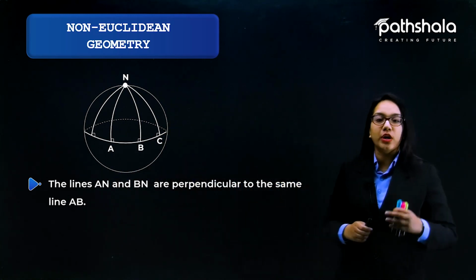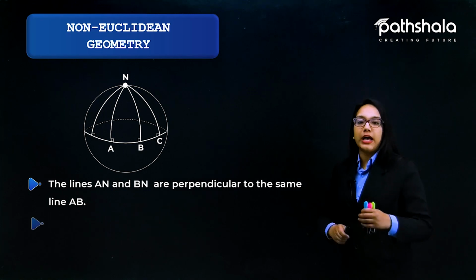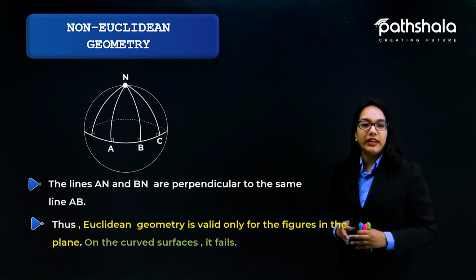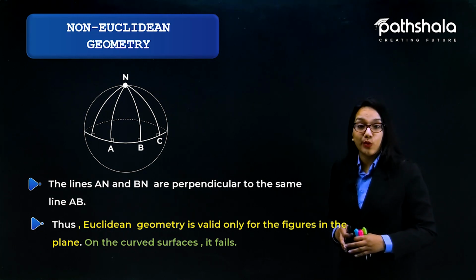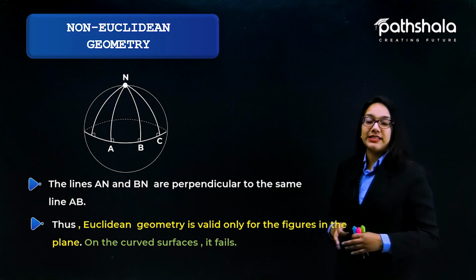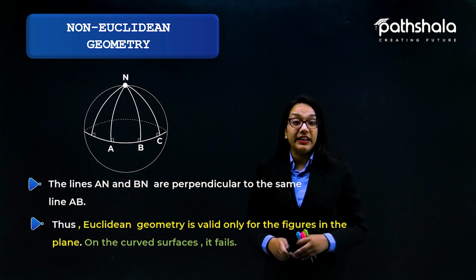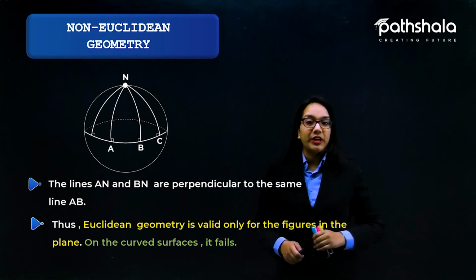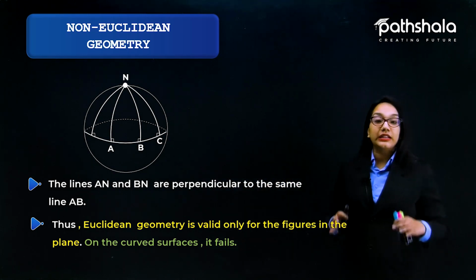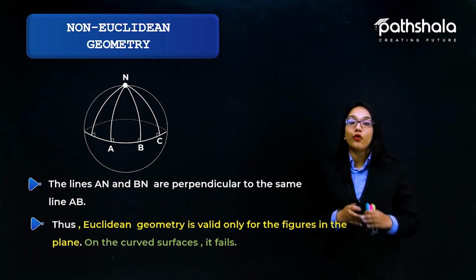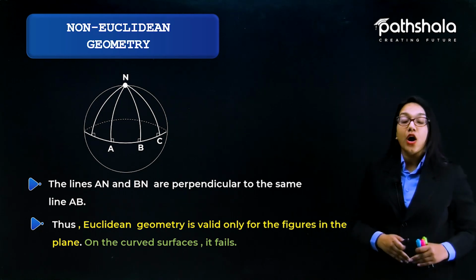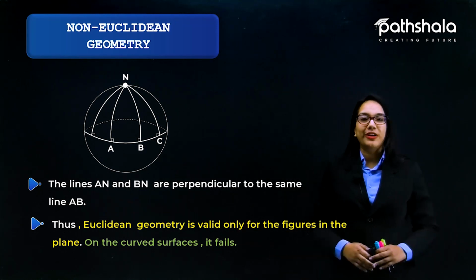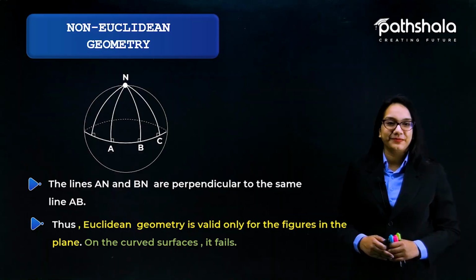From these things, we can conclude that Euclidean geometry is valid for figures in the plane only. On curved surfaces like these, it definitely fails. As you can see from this figure, Euclidean geometry is valid only for figures lying in the plane. On curved surfaces, it fails. So this is all about non-Euclidean geometry.